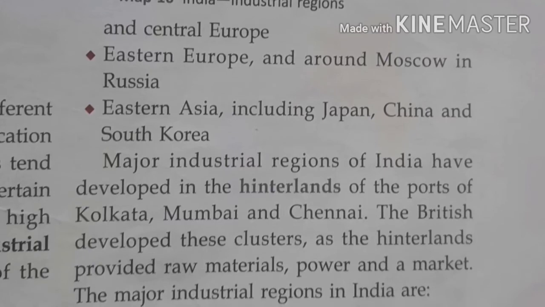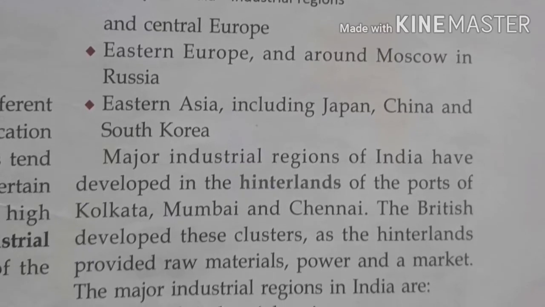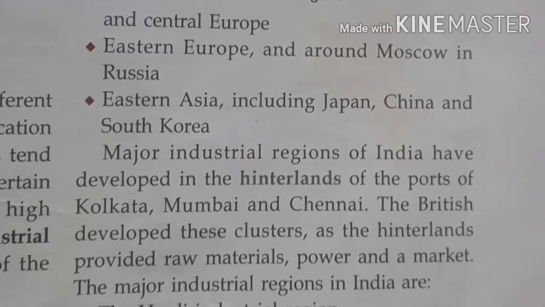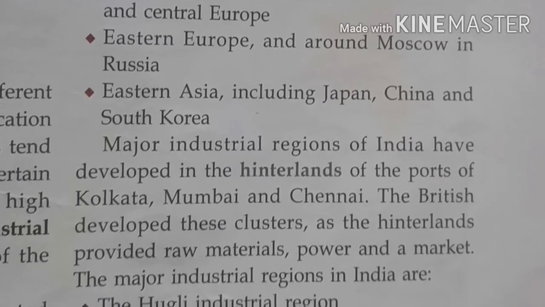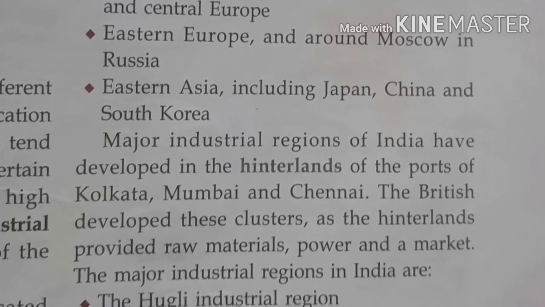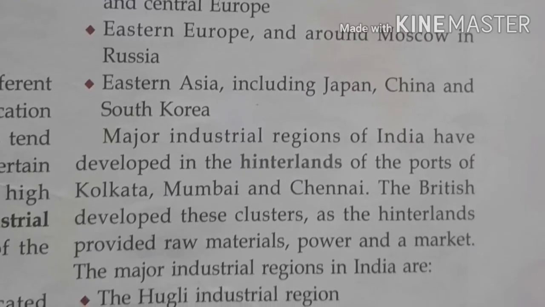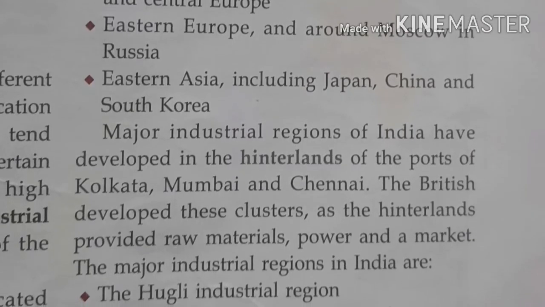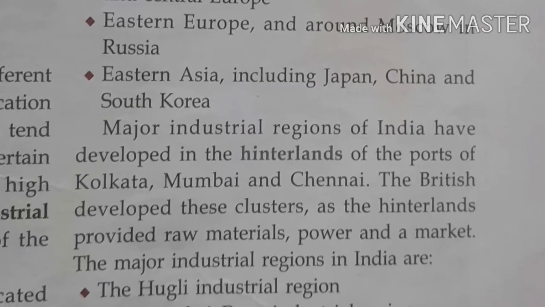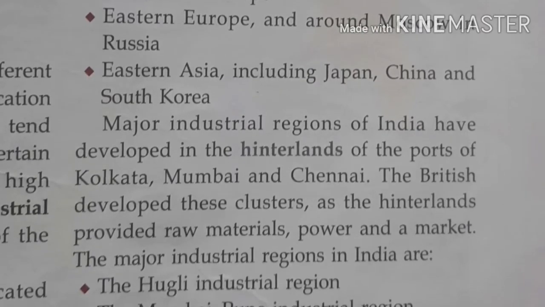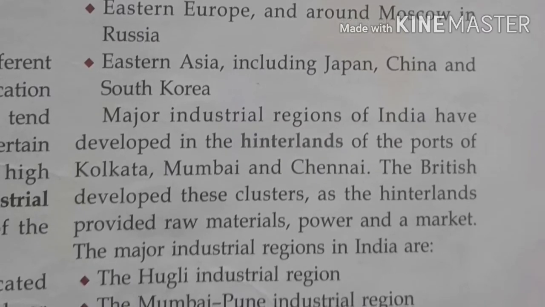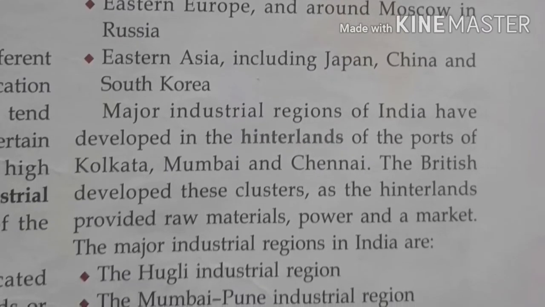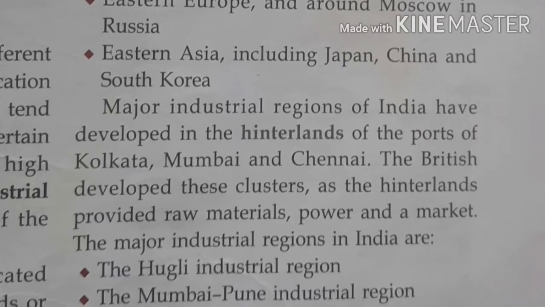Major industrial regions of India have developed in the hinterlands of the ports of Kolkata, Mumbai and Chennai. The British developed these clusters, and as the hinterlands provided raw material, power and the market, they became the major industrial regions in India. In the Britishers' time, they were declared major industrial regions: Mumbai, Calcutta and Chennai.